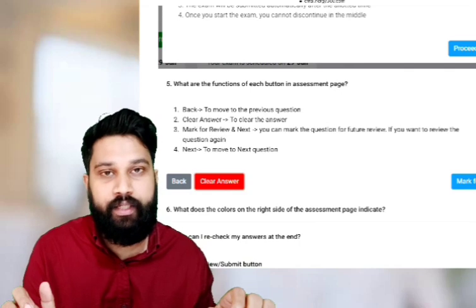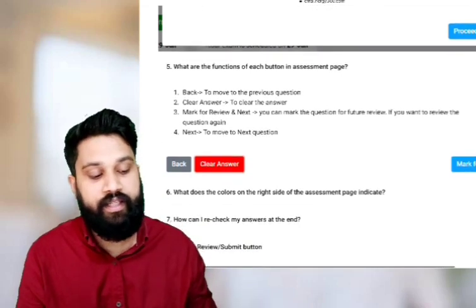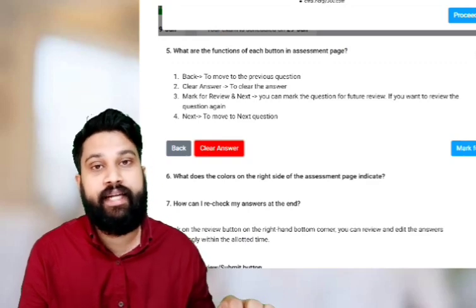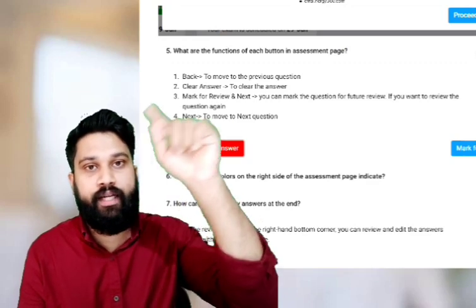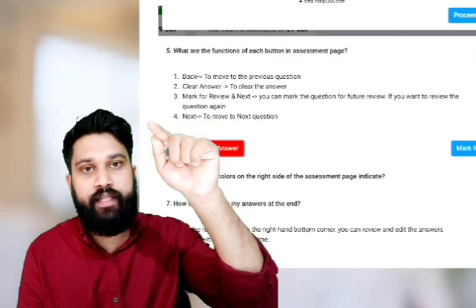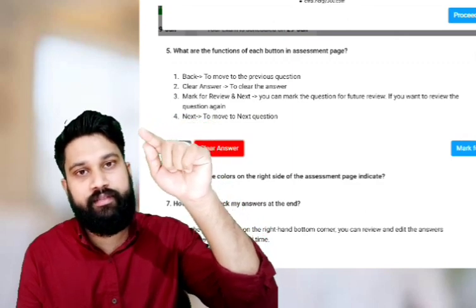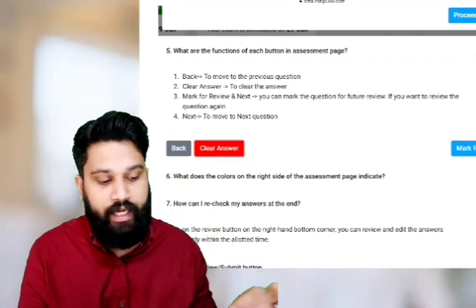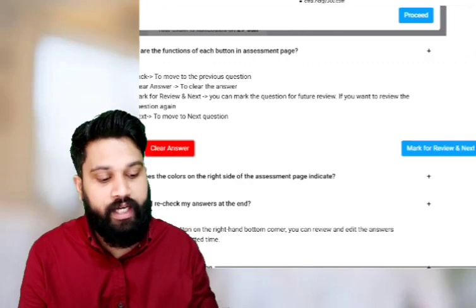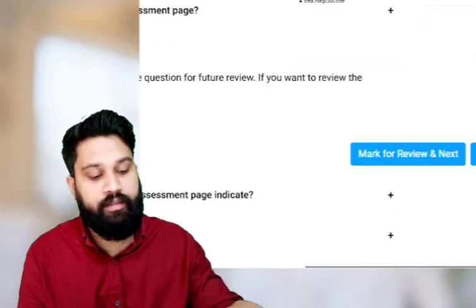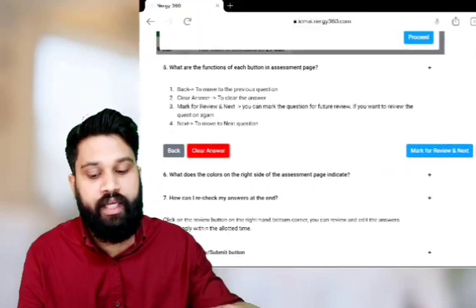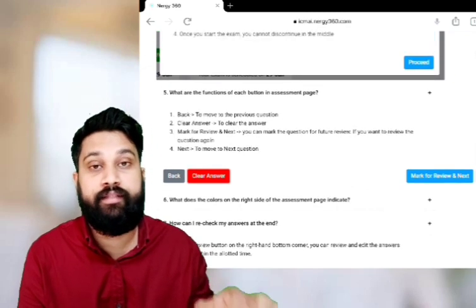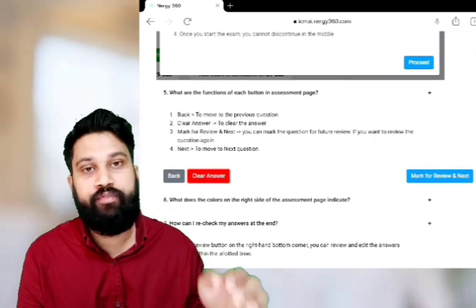And the clear answer button, that is red color, you can see on the screen. This clear answer button is for clearing your selected answer. You are attending a question, you ticked A. After that you think that it's C, then you can clear your answer and select C. And the next one is mark for review and next. This blue button, mark for review and next. If you have a confusion about the answer to a question, you can mark it for review.